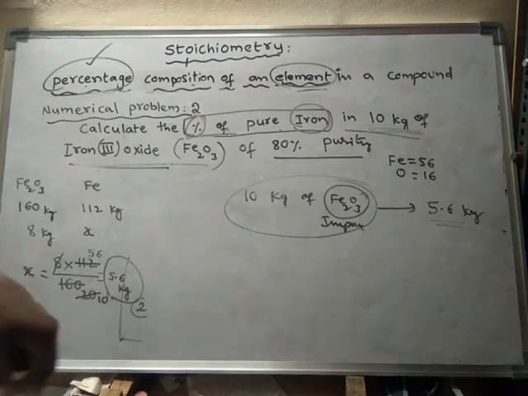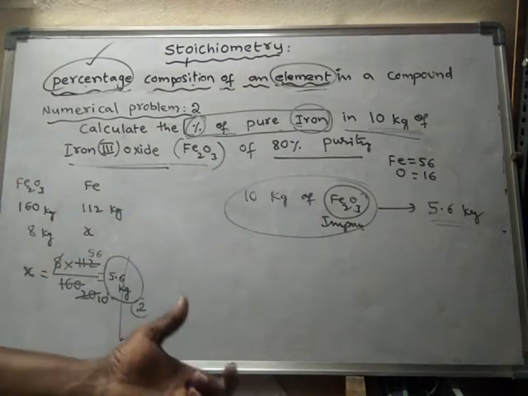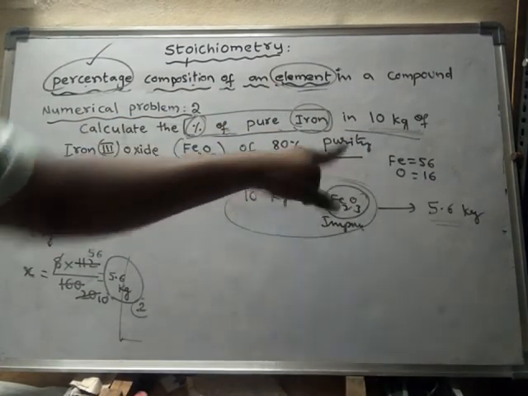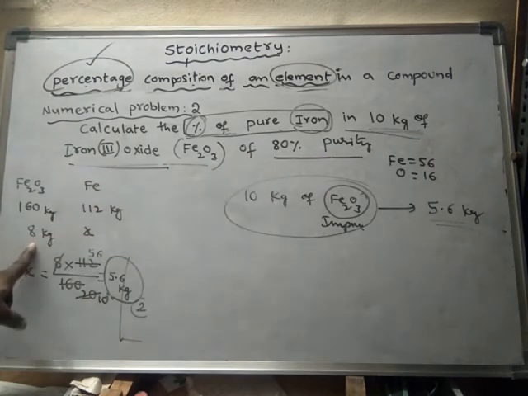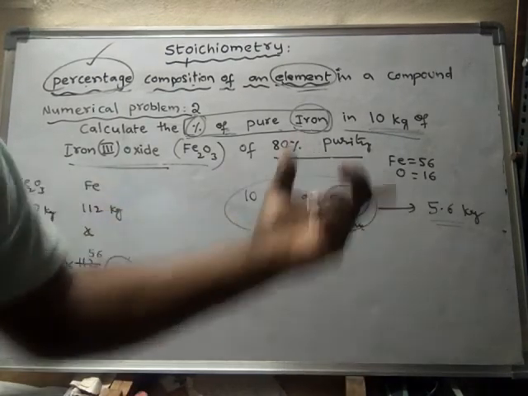So 8 kg of pure iron oxide is nothing but 10 kg of impure iron oxide only, because this impure iron oxide is 80% purity.